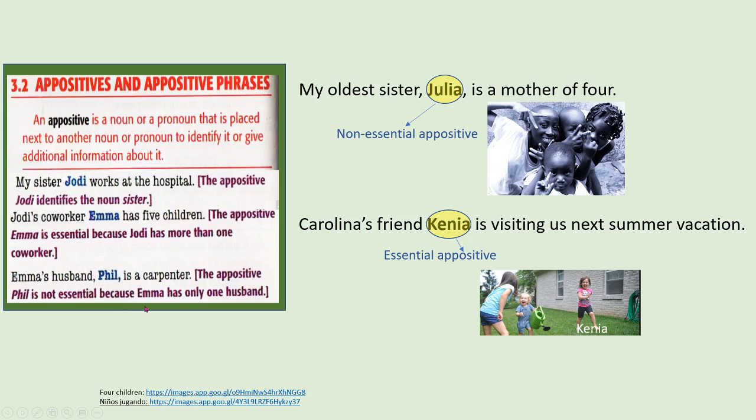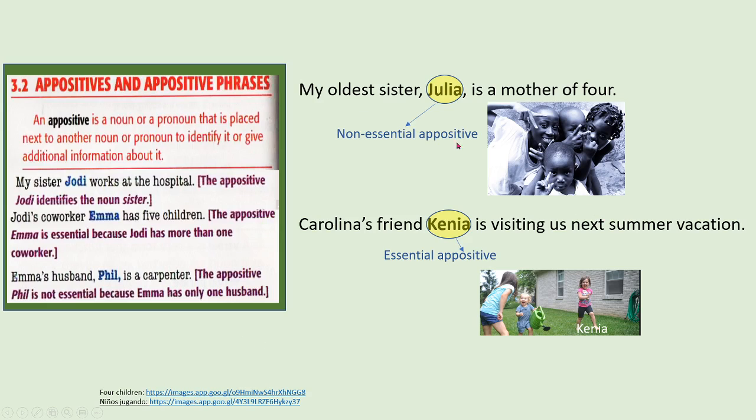When there's only one option and it is obvious, then you place it in commas. So if I say, for example, the president of the Dominican Republic, comma, Danilo Medina, comma, and I say whatever I want to say, I place Danilo Medina within commas because everybody knows that Danilo Medina is the president of the Dominican Republic, or it is understood, or it is the only option we have.